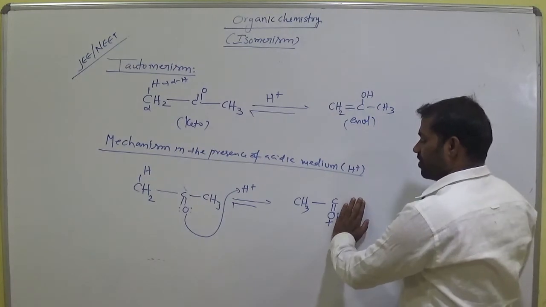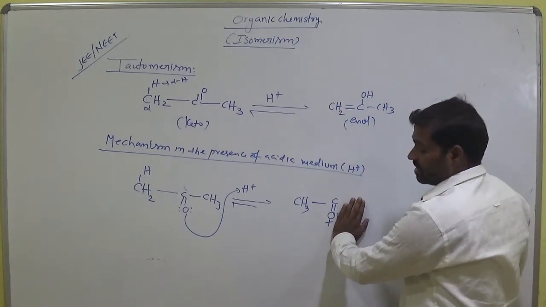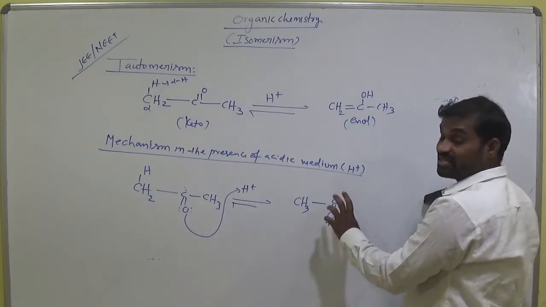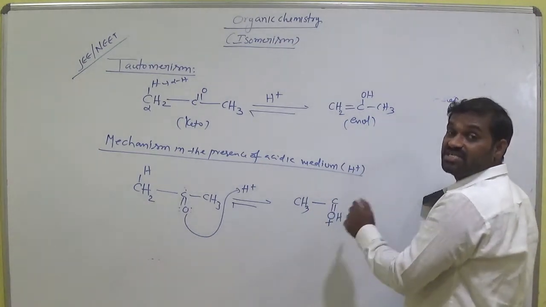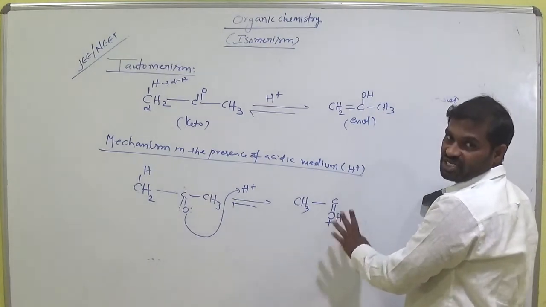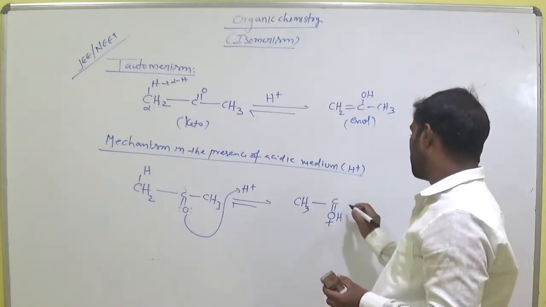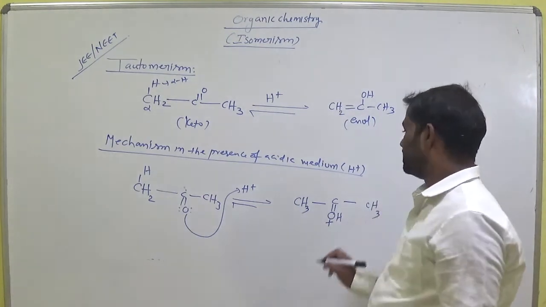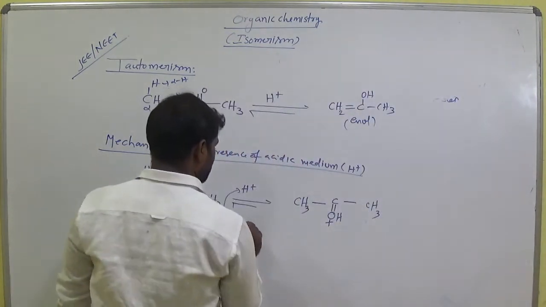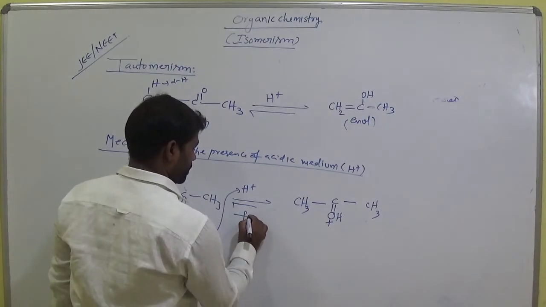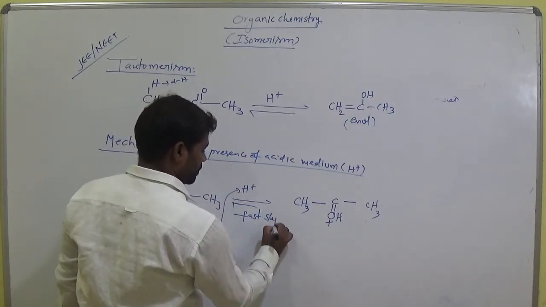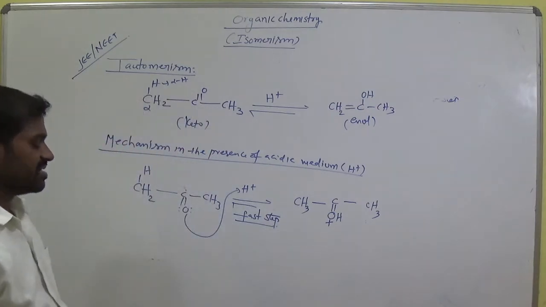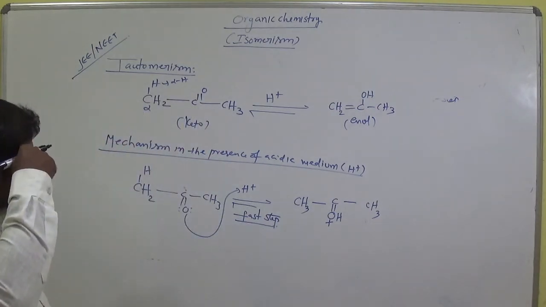Oxygen generally forms two bonds with any atom, but here oxygen forms three bonds, the third bond with hydrogen. So here three bonds are there, one bond in excess, so we add one positive charge here. And what about the remaining one? That is CH3. This is called the fast step. Clear?